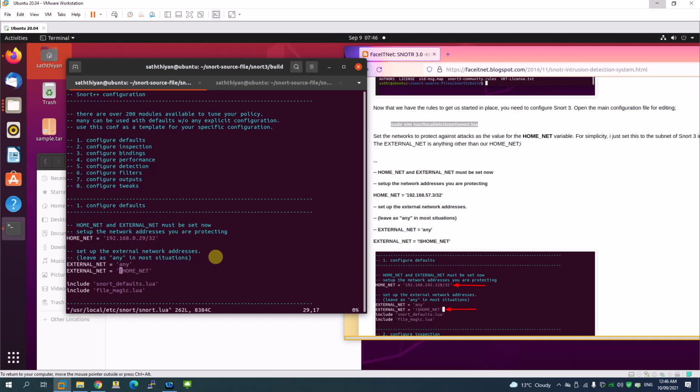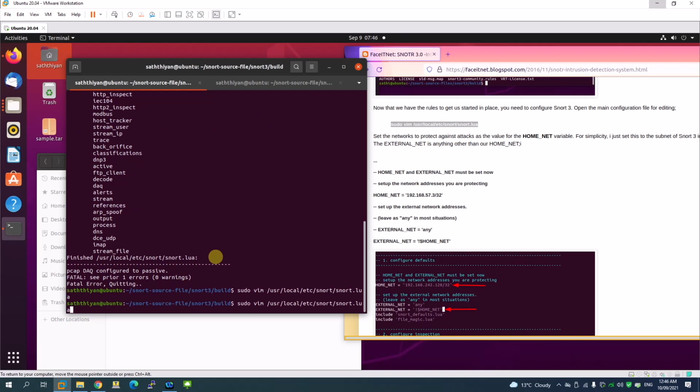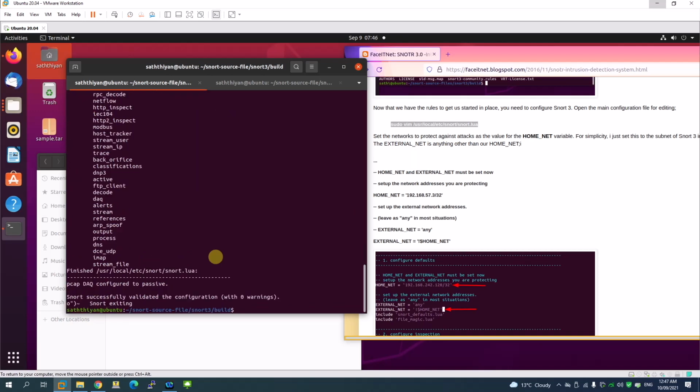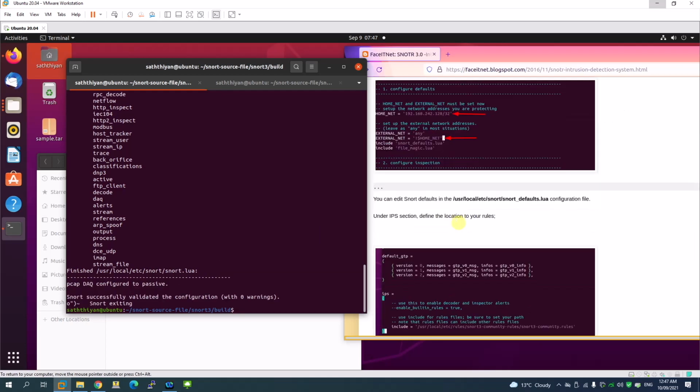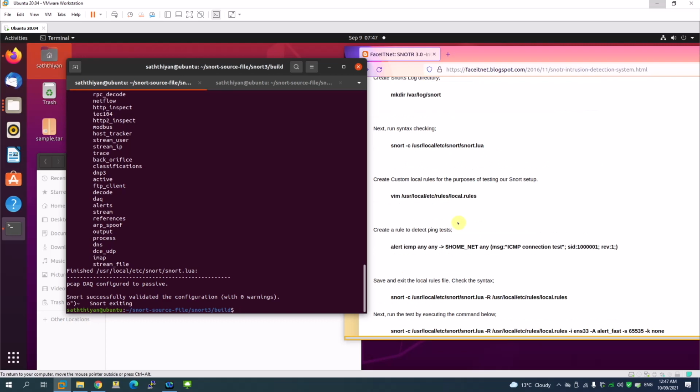Okay, the dollar sign is missing. So let me put the dollar sign here because this is the path. So you have to put the dollar sign for the absolute path of that. Yep, success. So successfully it's done. So we can see now my Snort service is running with no error messages at all.